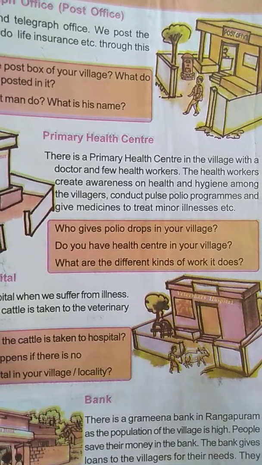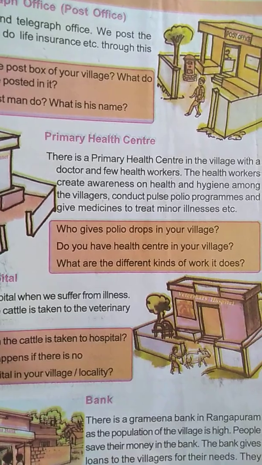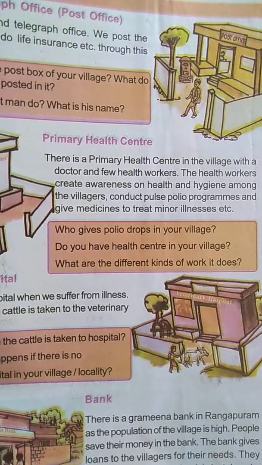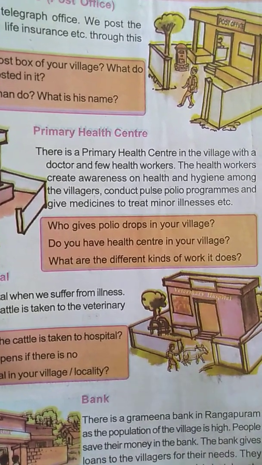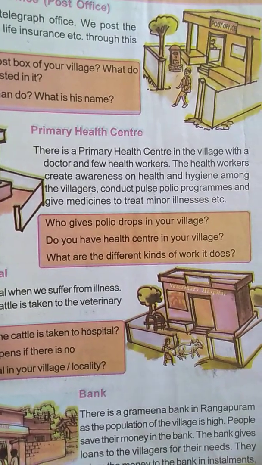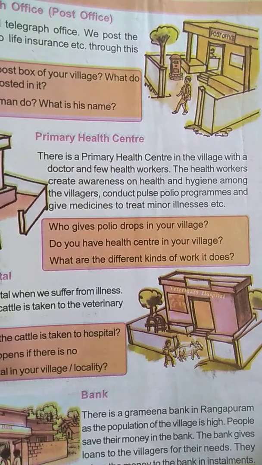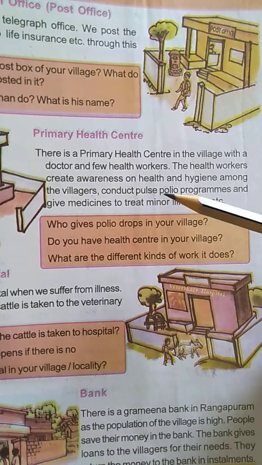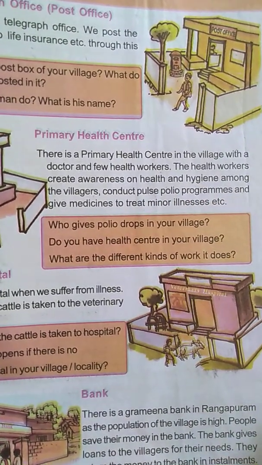Okay, so we also have a primary health sub-center in our village, no? So this institution also is present in Rangapuram village. And what program are they conducting here? Pulse polio. You know pulse polio? If you have a small brother or sister, your parents take them for the polio drops. Yes. So this type of pulse polio program is also conducted in the primary health center.